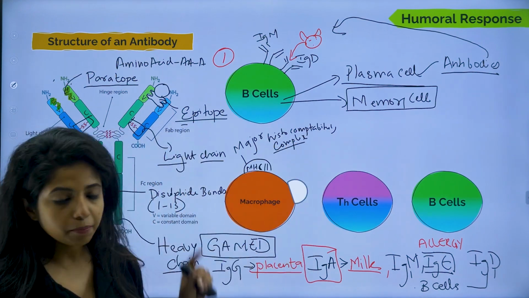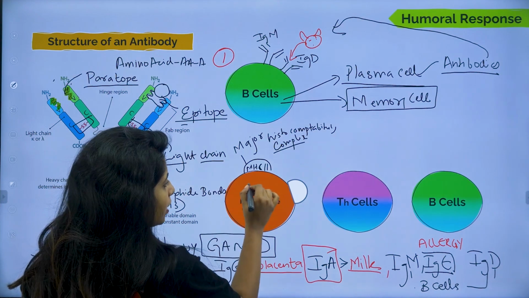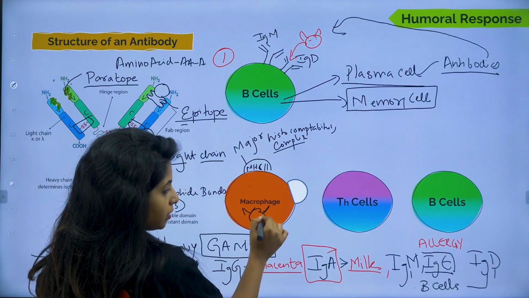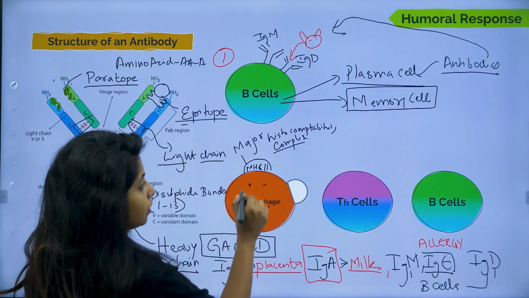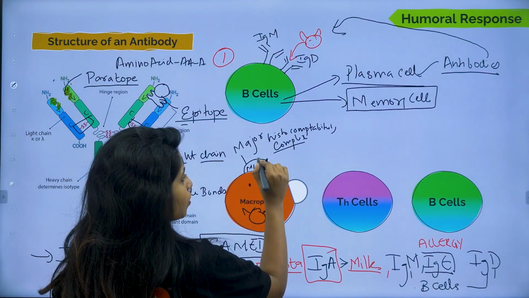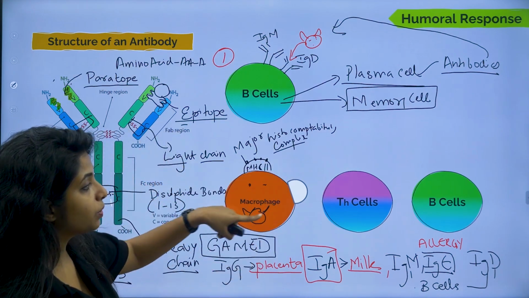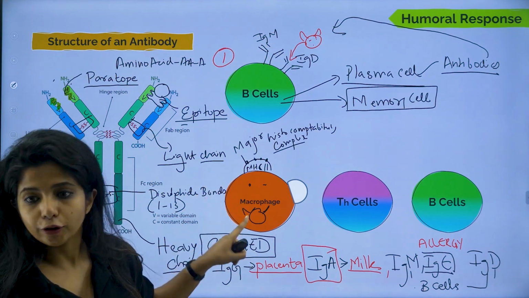So basically the macrophage took in the pathogen, killed it, and now there are small peptides of it. When you break these things down, you will get small peptides, and there should be one protein, one complex that should be showing that, okay, we have certain peptides, that means this particular cell was responsible for killing a pathogen.